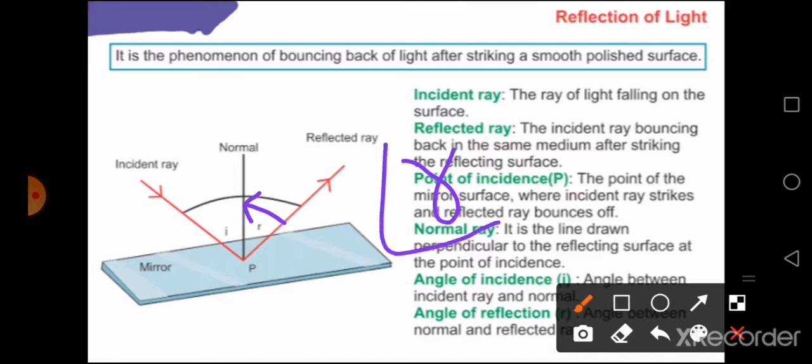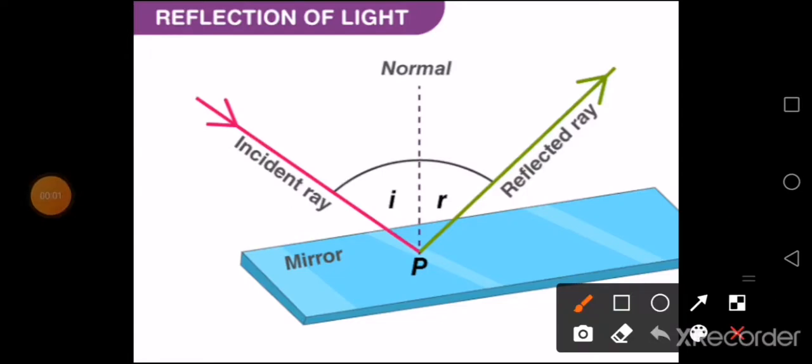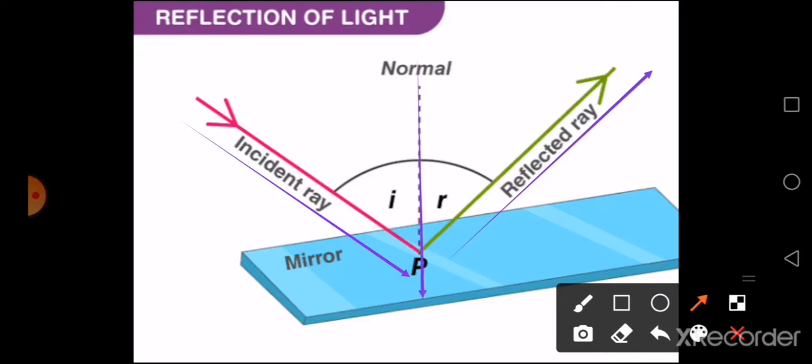Come back to the first figure. I hope it is clear to you. The ray coming is the incident ray. After falling on the surface, the bouncing back ray is the reflected ray. A line drawn normal to the point of incidence is the normal. Then you have the angle of incidence and angle of reflection.